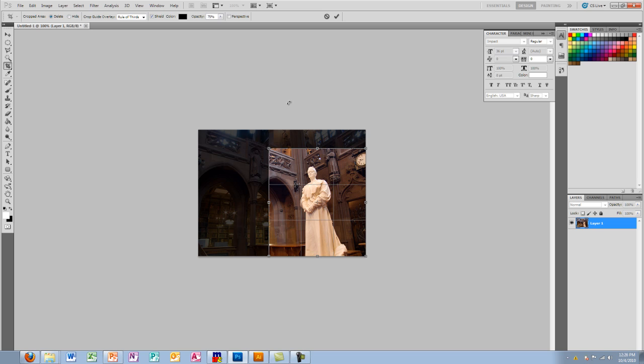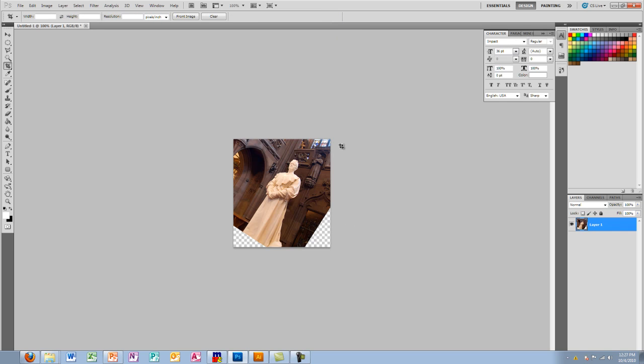One last thing I would like to show you with the crop tool is a nifty little option for rotating a crop. As you can see, it's going to crop this image at this rotational axis. So I'm going to have my rotation there, and I'll click check, and as you can see, it realigned the angled part of the image to be vertical and horizontal instead of leaving me with an angled image.